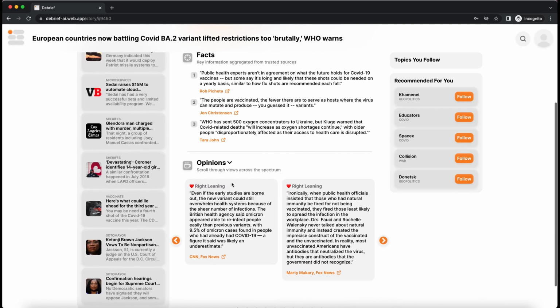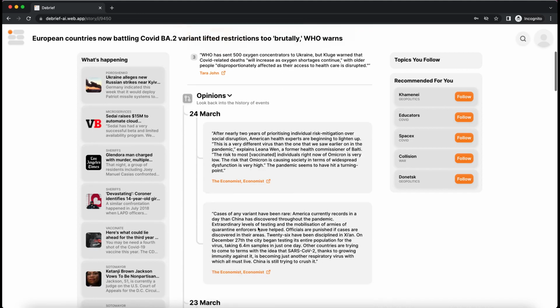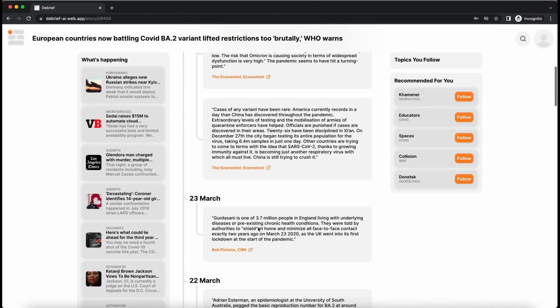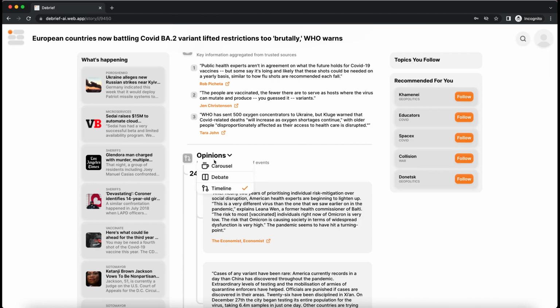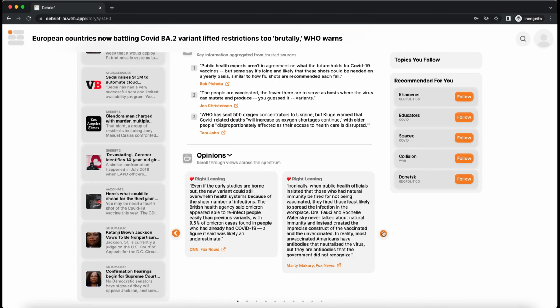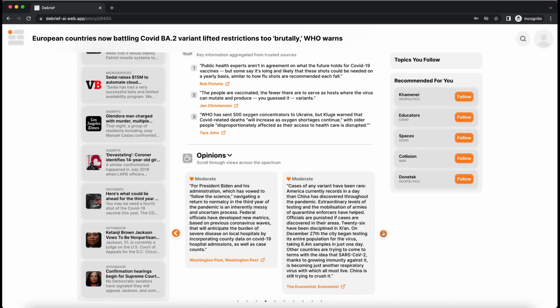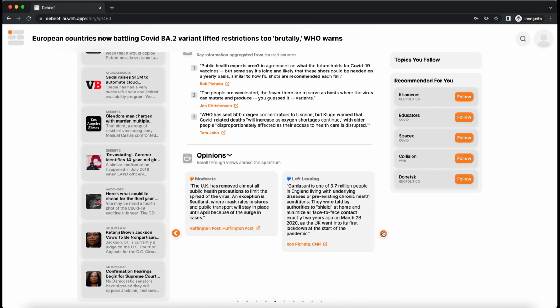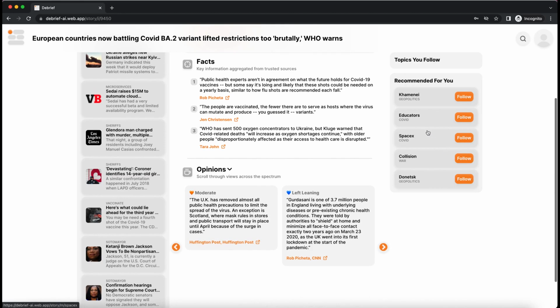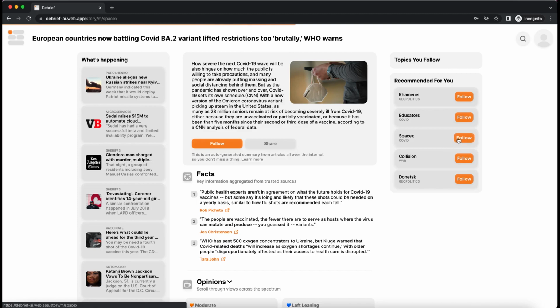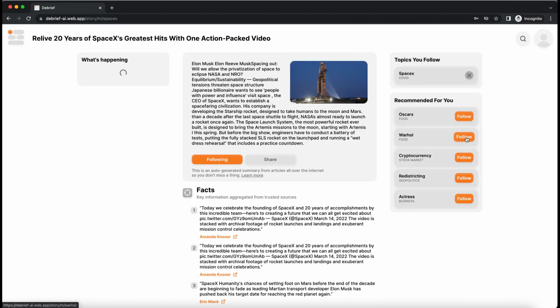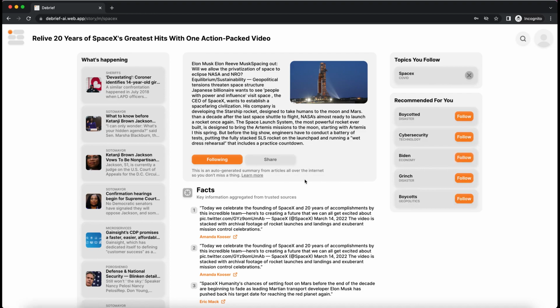And finally, as I said, you can see both the timeline of this issue, what's happened across the last few days. You can also look and see a carousel of the most important views. So this is nudging users based off of what they're most interested in towards viewpoints that might be out of their comfort zone. We also allow you to follow topics. So this can be as diverse as SpaceX, microservices, cryptocurrency, and this all influences the information that we show you so that we can curate it directly to what you're looking for.